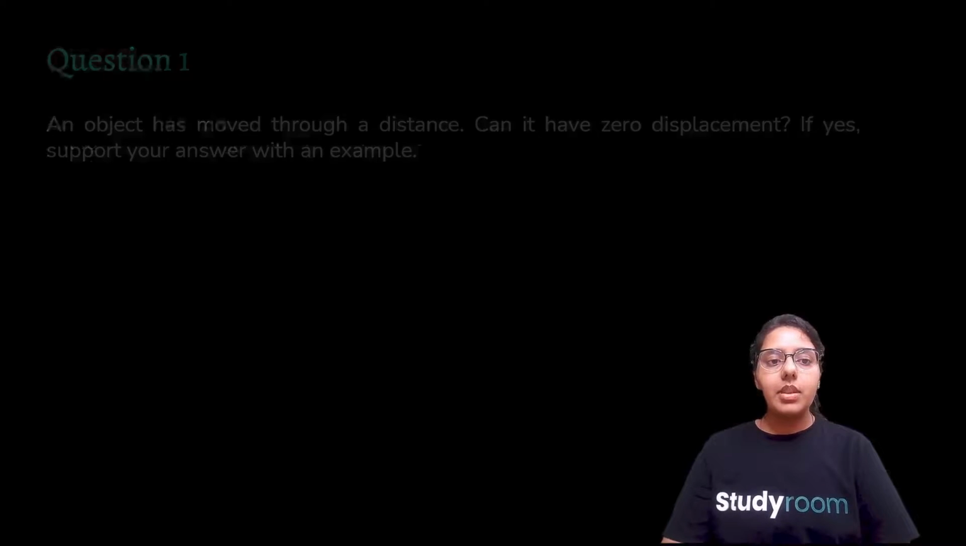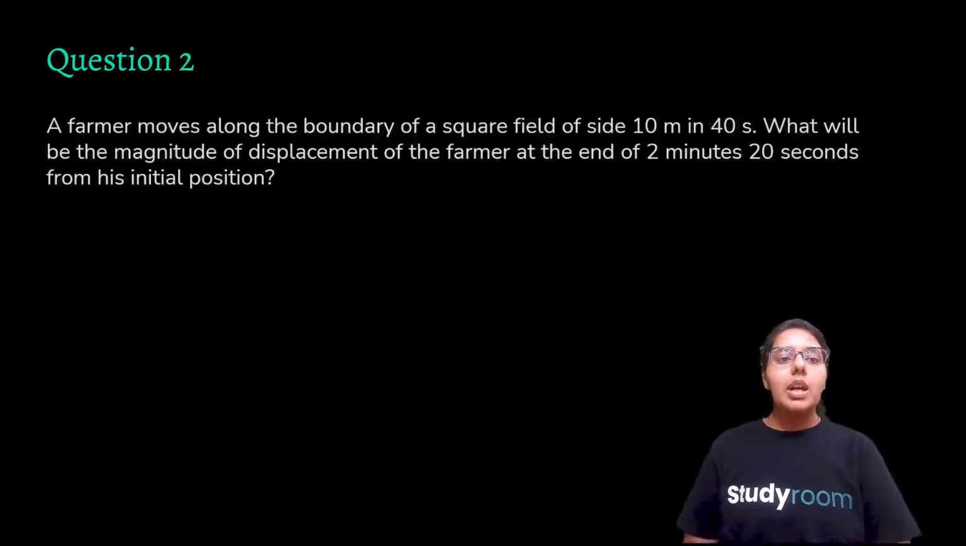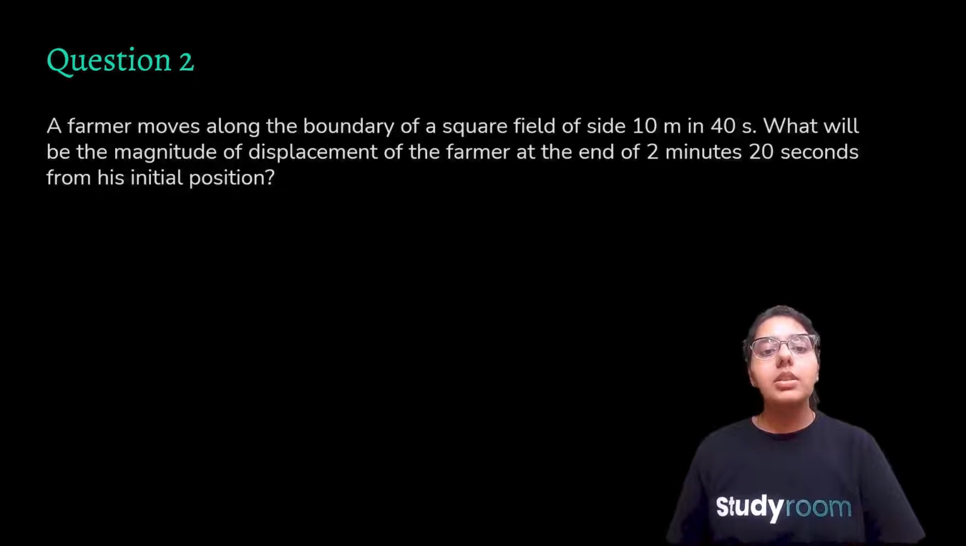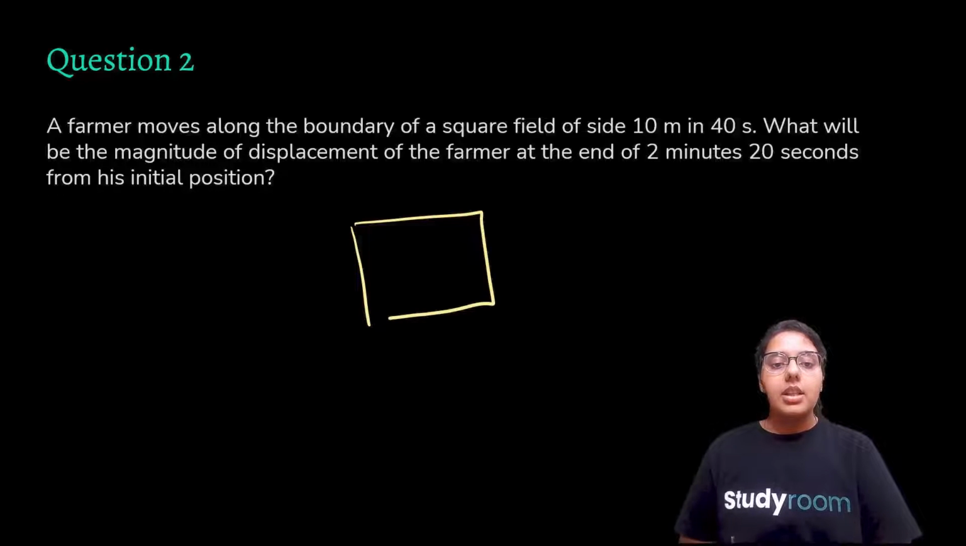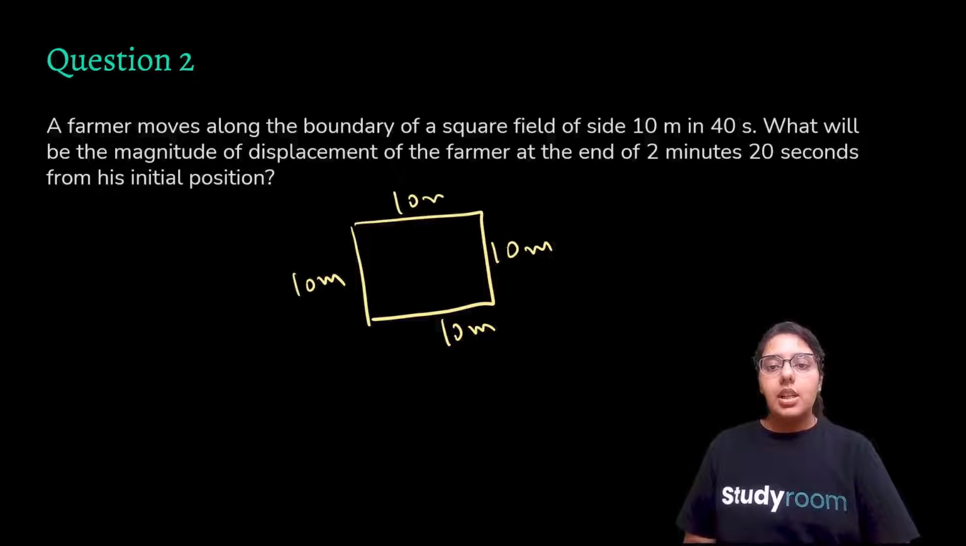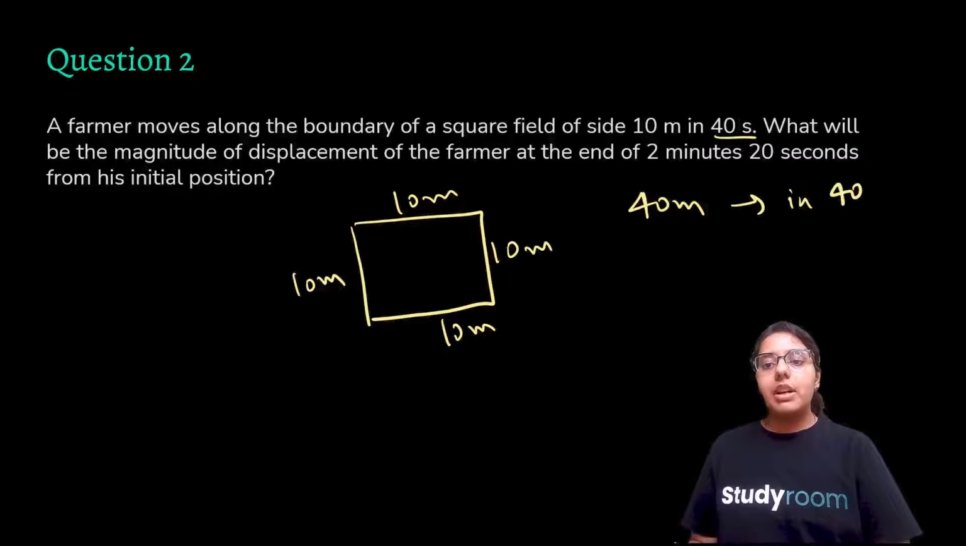So let's do this question. An object has moved through a distance. Can it have 0 displacement? I think you are now in a position to answer this. Of course, yes, it can have 0 displacement. You can give any example, a return journey example. A person goes from A to B and returns back to A. So the shortest distance he has to cover from A to A is 0, because the starting point is A and the ending point is also A.